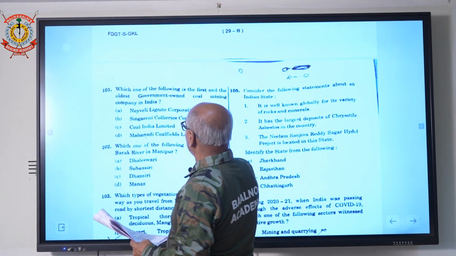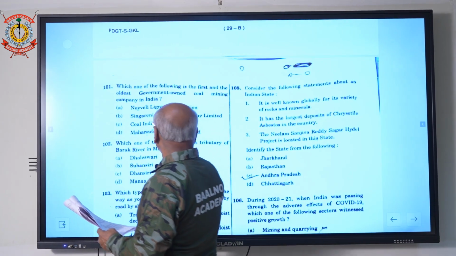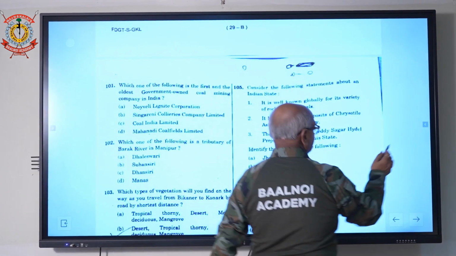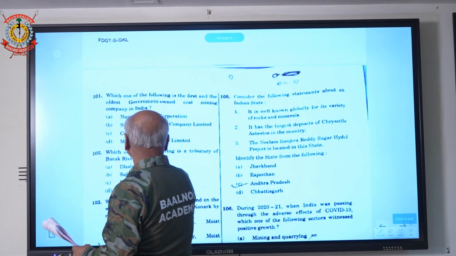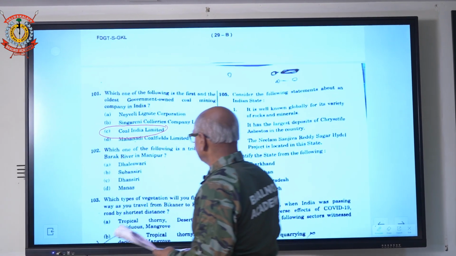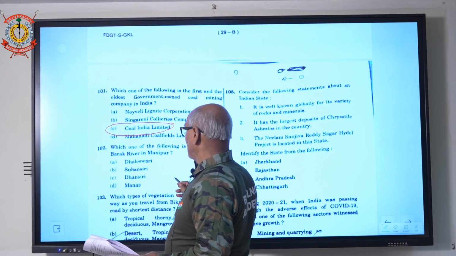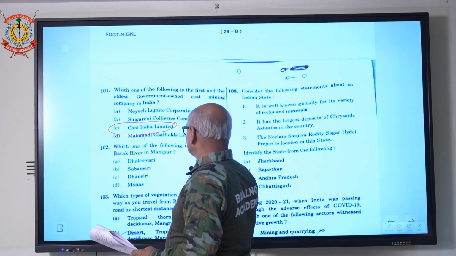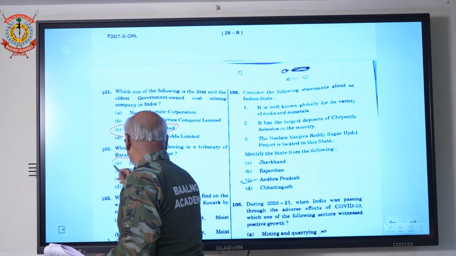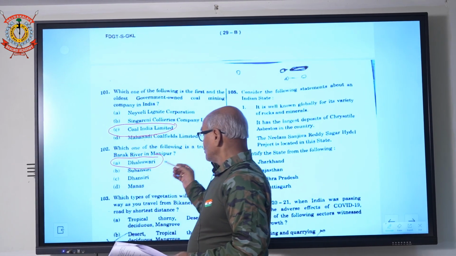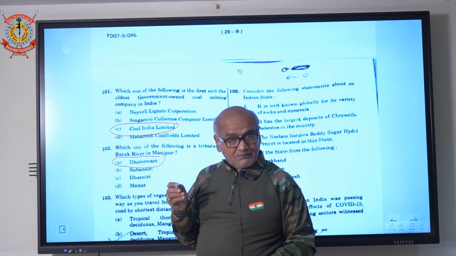Which of the following is the first and oldest government-owned coal mining company? Coal India Limited. C part. Which of the following is a tributary of the river Barak in Manipur? Dhaleswari is the answer. Subansiri, Dhansiri and Manas are tributaries of the river Brahmaputra.